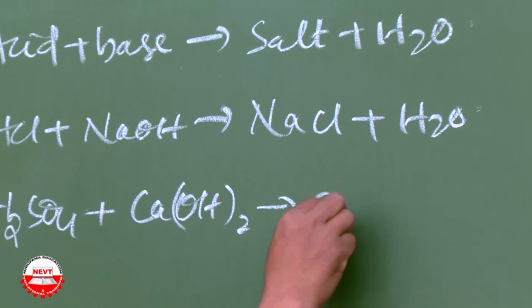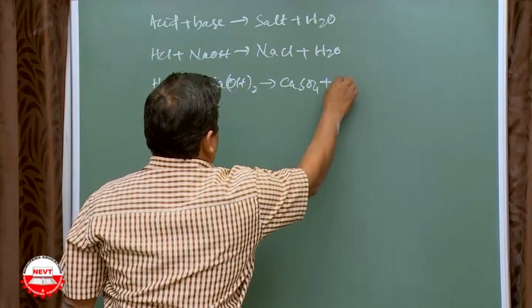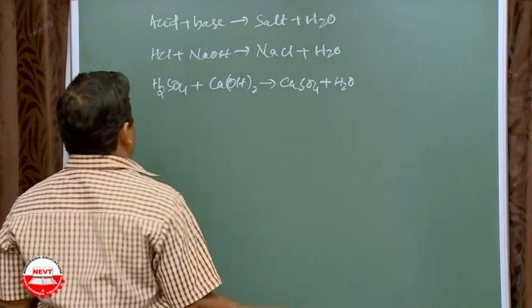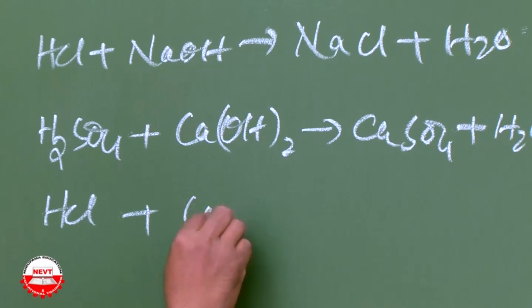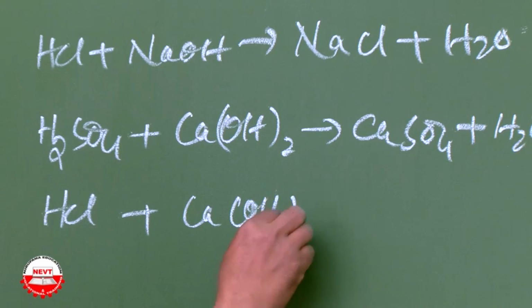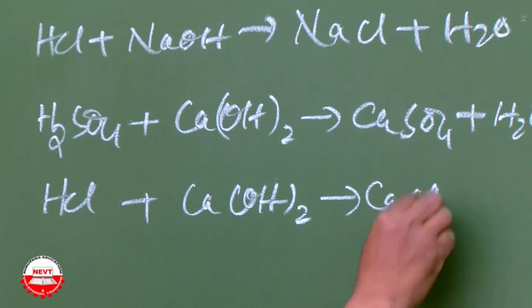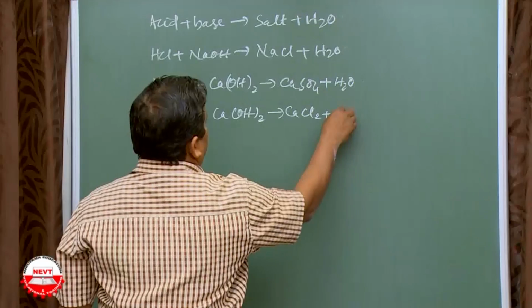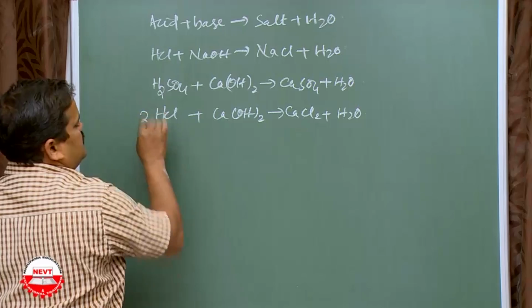It gives calcium sulfate plus water. Or HCl plus calcium hydroxide, it gives calcium chloride plus H2O. You make it balance all the equations. It's okay.